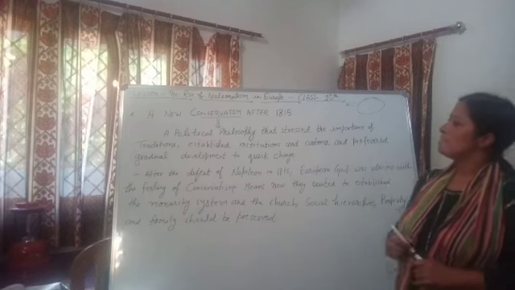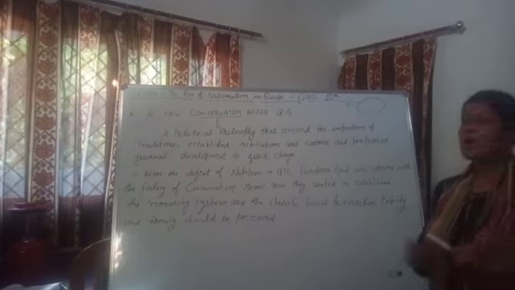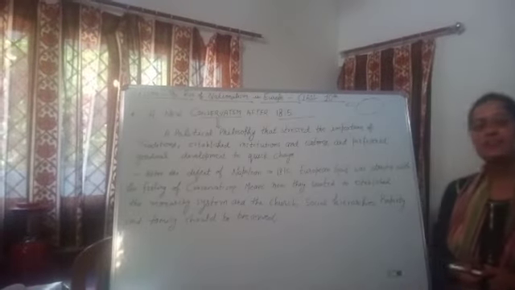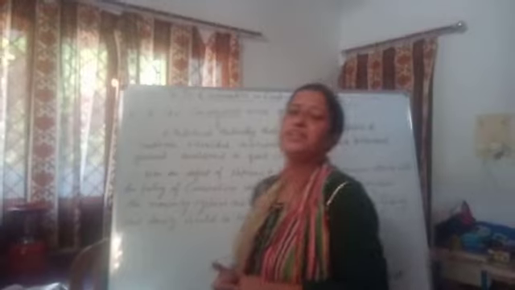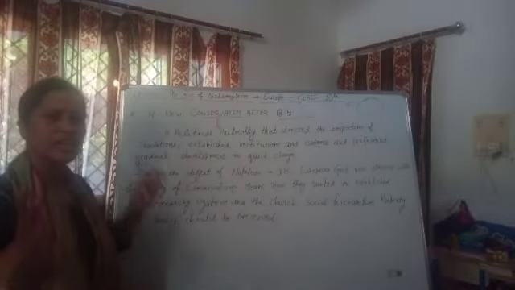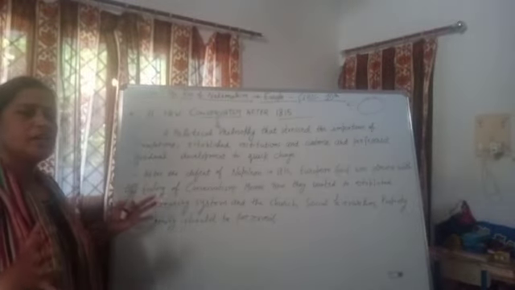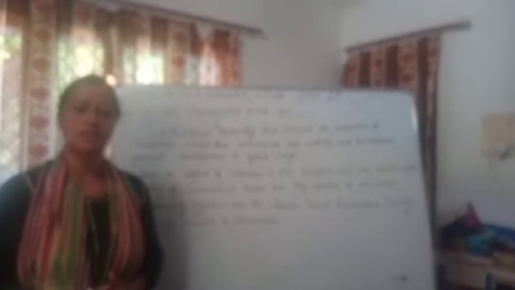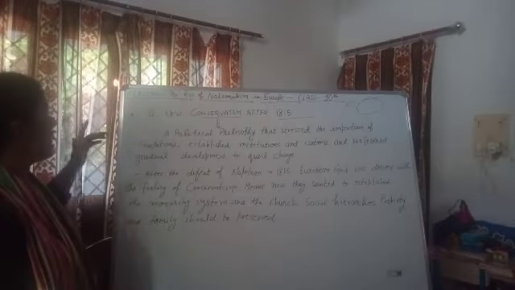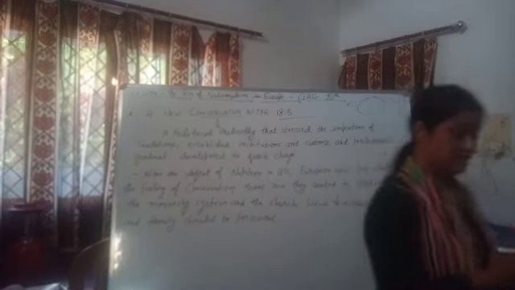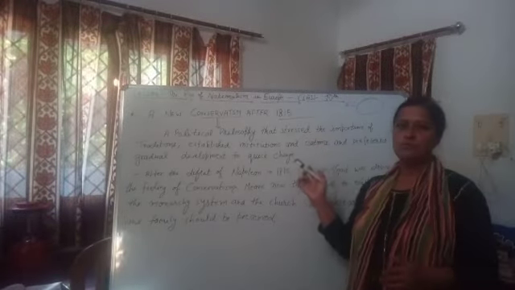So now we are talking about the new conservatism after 1815. We are taking the year 1815 because in 1815 Napoleon was defeated by the joint effort of Britain, Austria and the other European states, and now again a group of people wanted to establish a new conservative system in the European states. What is conservatism? When we are relating this word with European nationalism, it is a political philosophy.